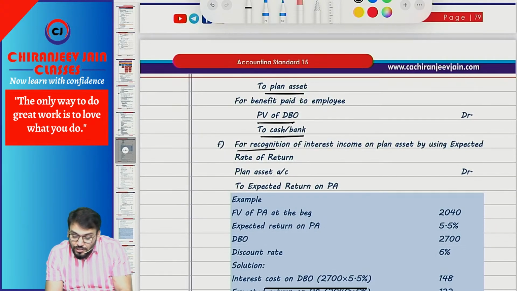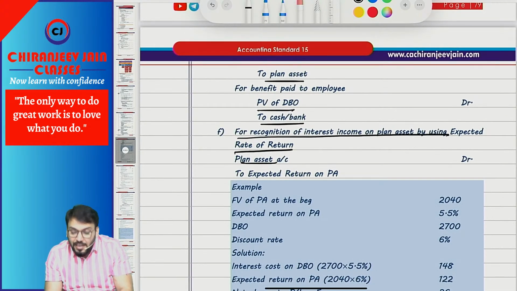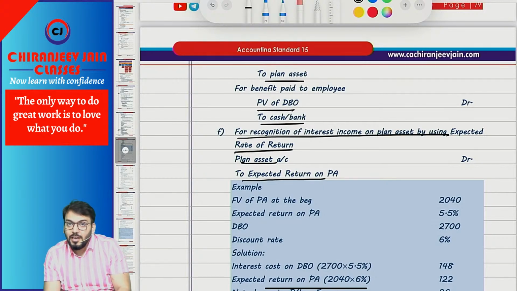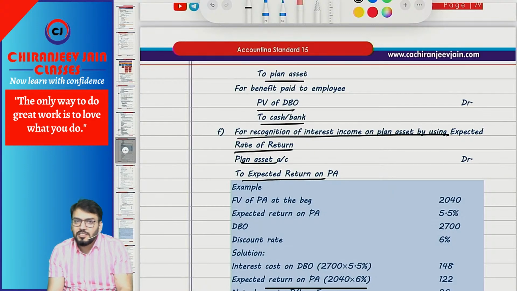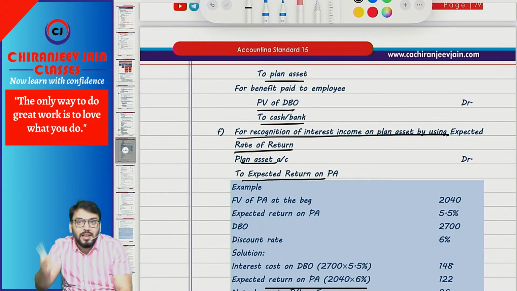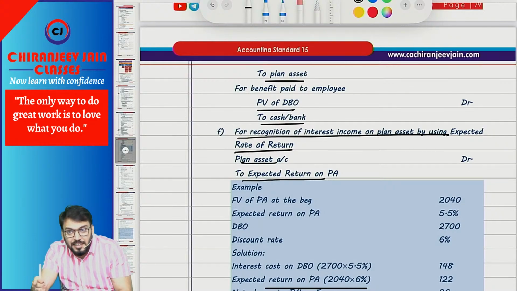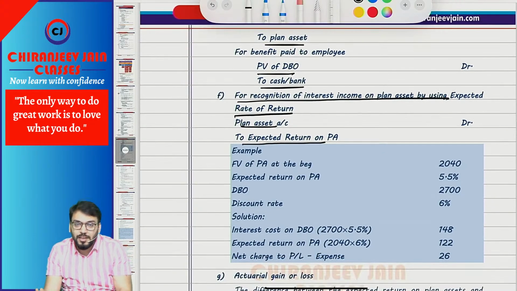Then for recognition of interest income of plan asset by using expected rate of return, what journal entry? Plan asset account debit to expected rate of return. Have you understood this point? Interest cost on DBO is calculated based on discount rate, but interest income on plan asset is calculated by using expected rate of return. Understood this point?